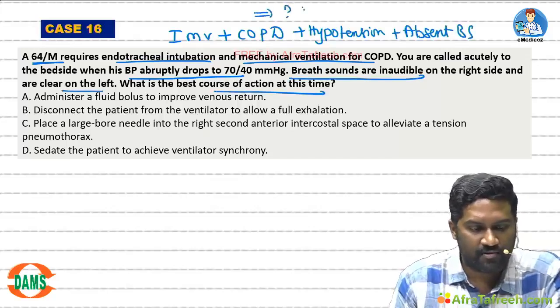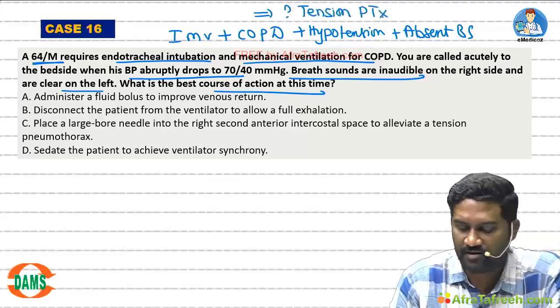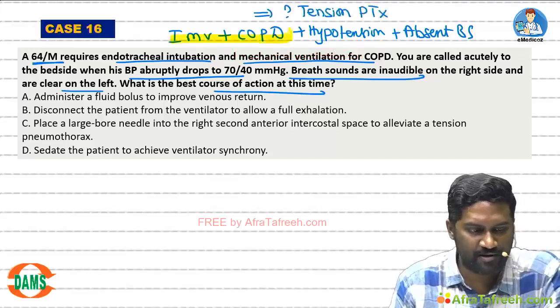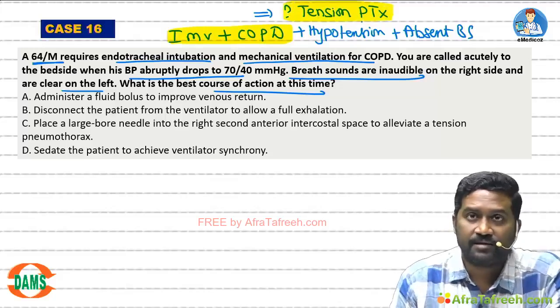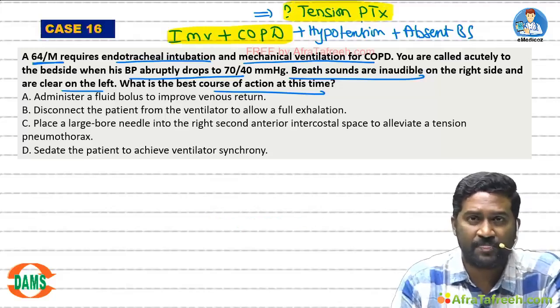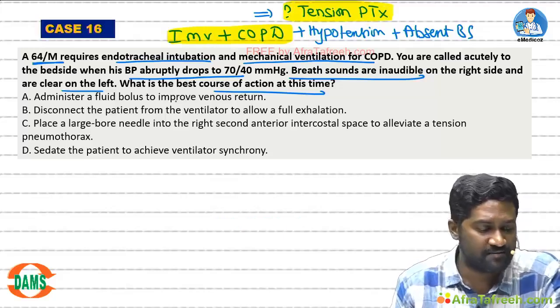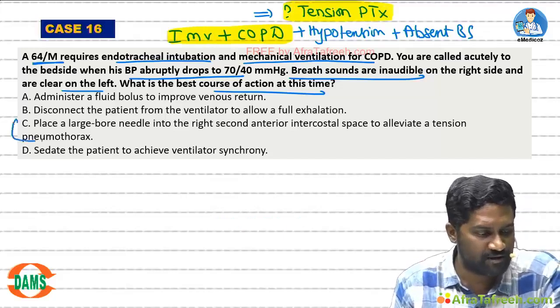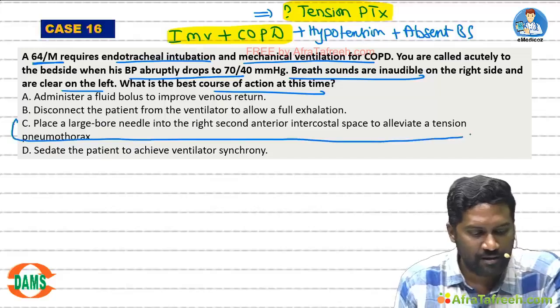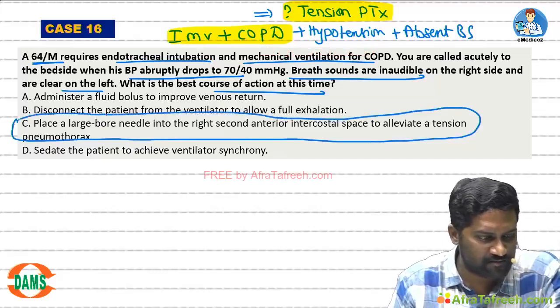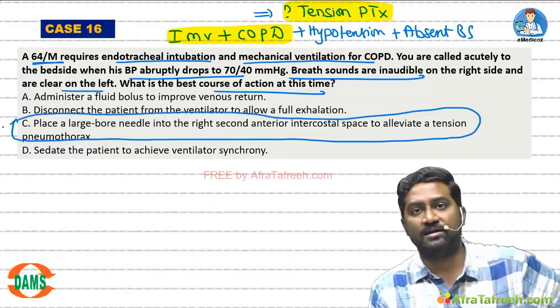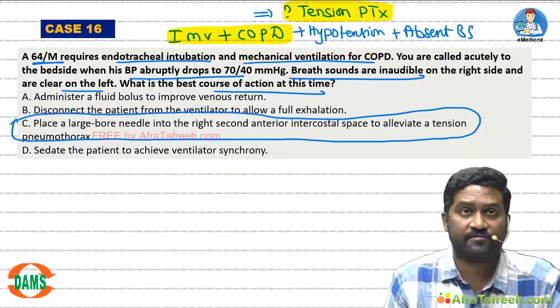What can be the diagnosis? Possibility of tension pneumothorax. This is a dangerous combination: invasive mechanical ventilation and COPD. So the diagnosis is tension pneumothorax. In tension pneumothorax, don't even think about any other option. The single option should be saving the life of the patient. Place a wide bore needle in the right anterior second intercostal space to alleviate the tension pneumothorax.